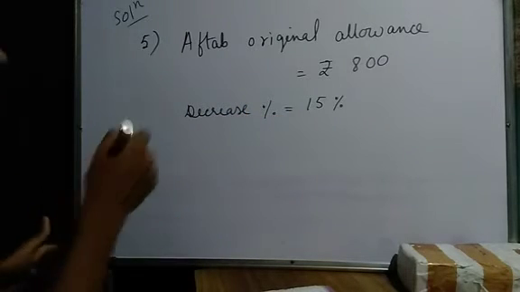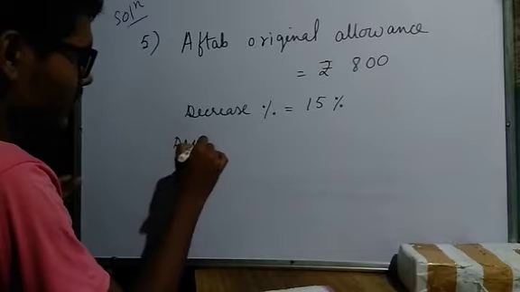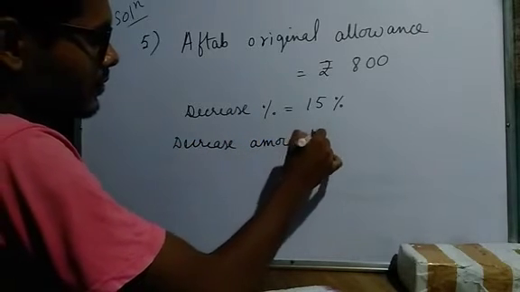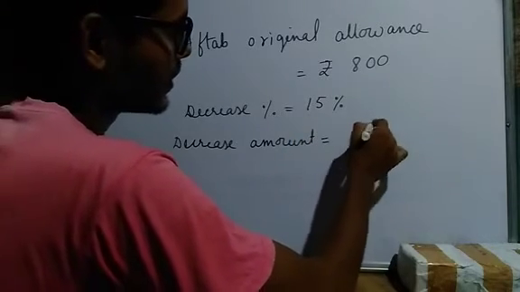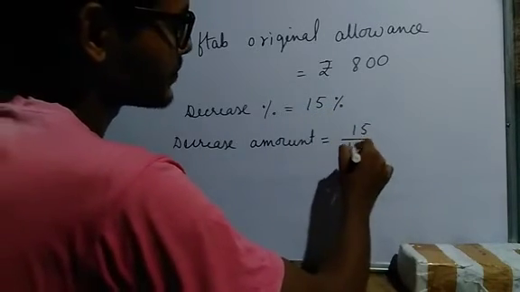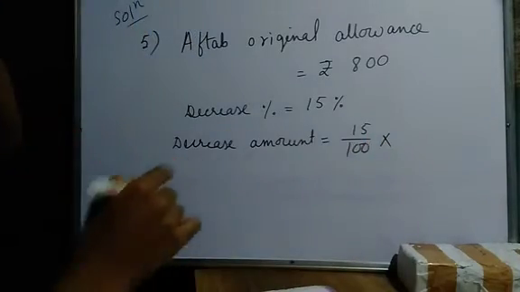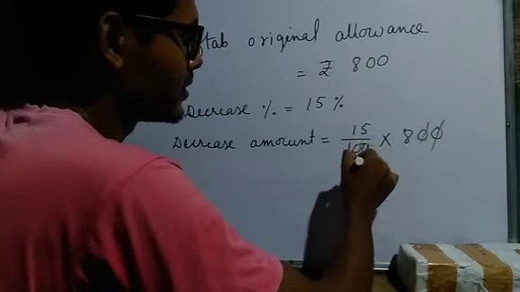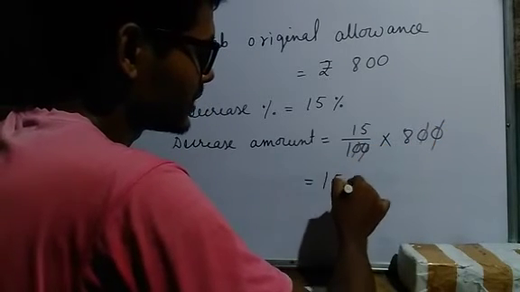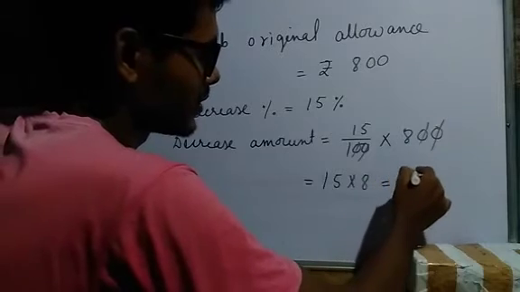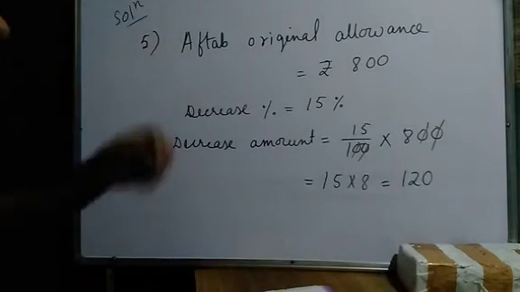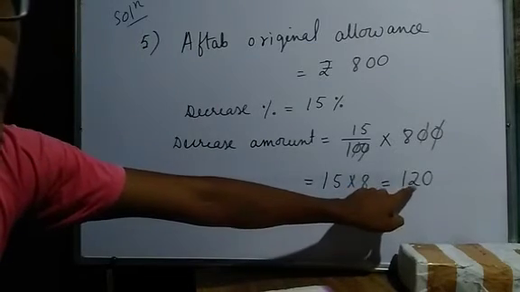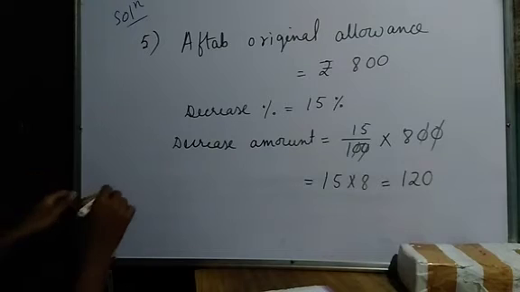How much money is the decrease amount? 15 percentage means divide by 100, and his allowance was 800 rupees, so multiply by 800. Now we cancel the zeros. So 15 multiplied by 8, how much will it be? 120 rupees. That means his allowance is decreased by 120 rupees. So what will be his new allowance?